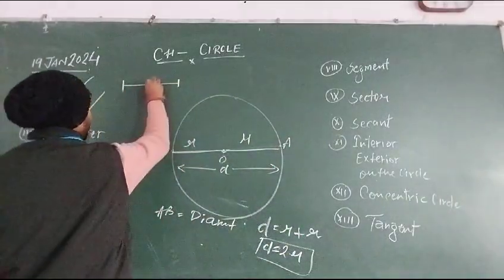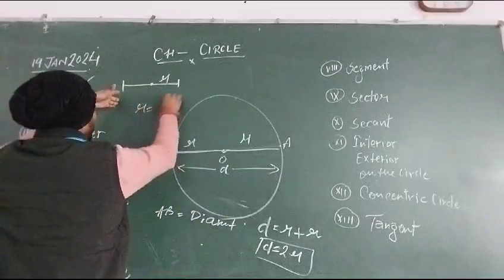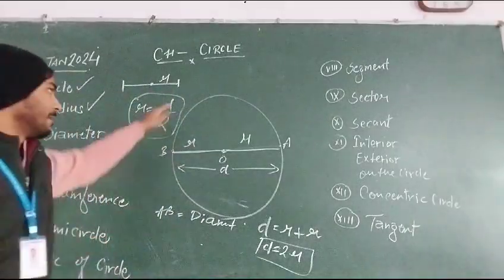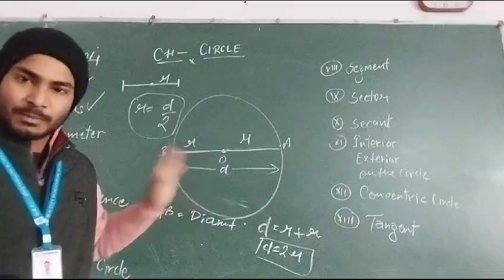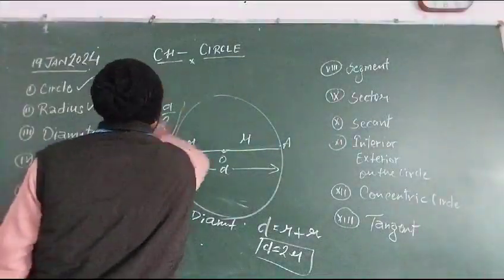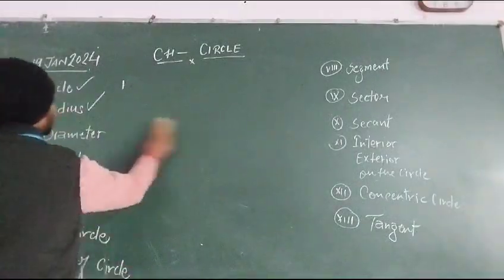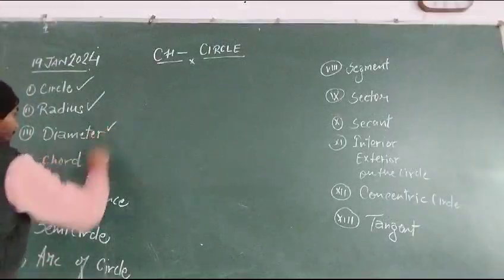और radius क्या हुई? यहाँ से यहाँ तक distance radius है. So radius is half of diameter. ये भी बोला जा सकता है. Diameter is twice of the radius, and radius is half of diameter from the figure. Is it clear? Okay. So this is diameter. And the next point is diameter is the chord.